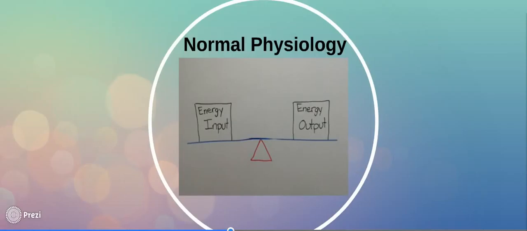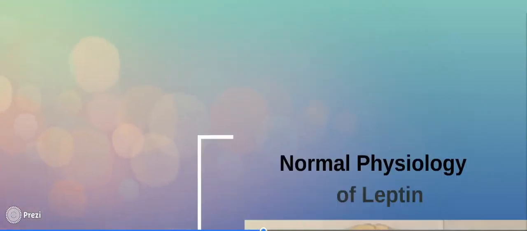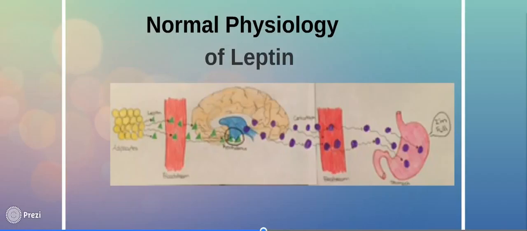Physiology can be explained as maintaining homeostasis by keeping energy input and energy output equal. Adipocytes produce various hormones, one of them being leptin, which plays a key role in maintaining homeostasis with energy input and output. Leptin is a protein hormone that goes to the arcuate nucleus, which is in the hypothalamus of the brain. It eventually causes corticotropin to be secreted from the VMN of the hypothalamus, which suppresses the appetite and inhibits eating. Leptin is secreted when there is an increase in body fat mass, and it is an indicator of the body's total energy that is stored in fat tissue.